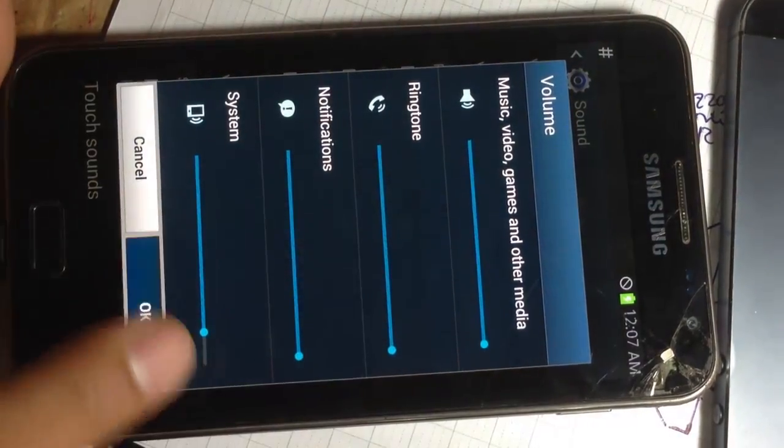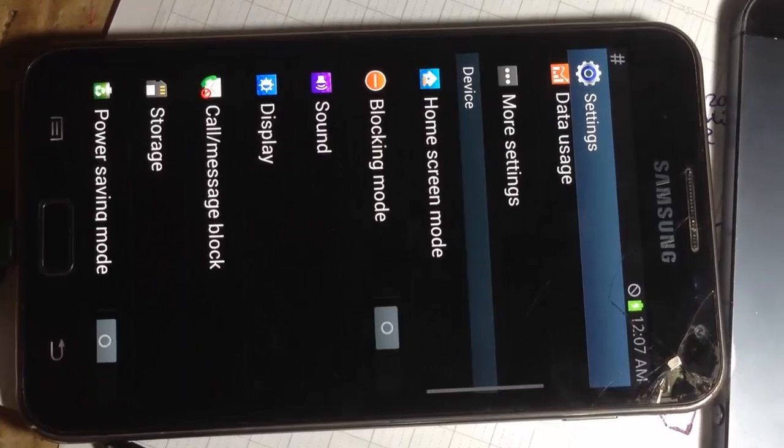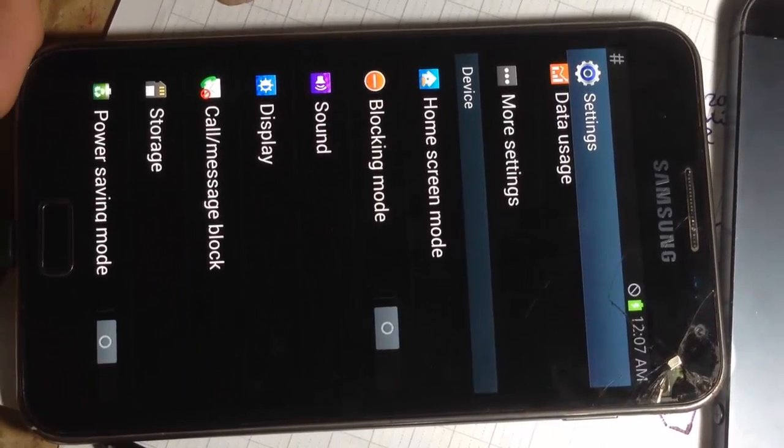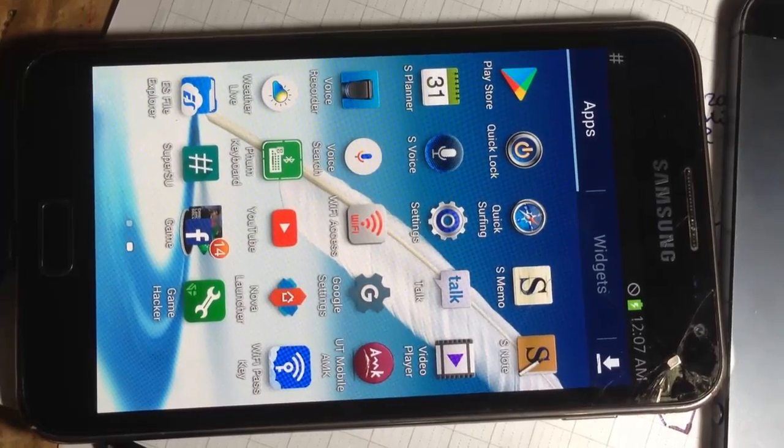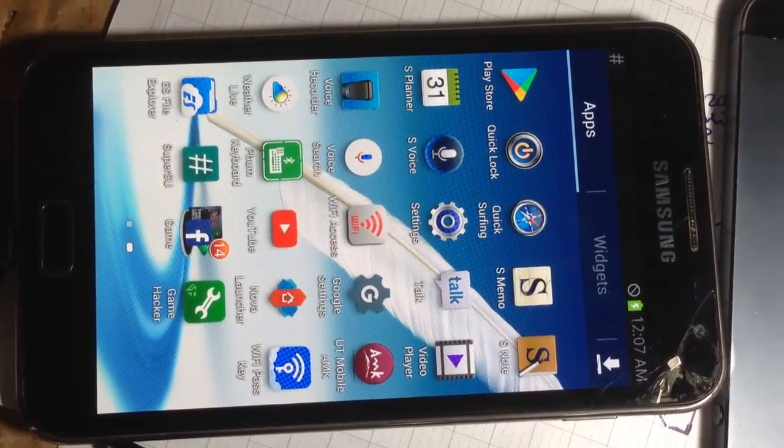very good. Okay, this is something that you must know on all Samsung, or any Samsung, or any Galaxy Samsung, or all Galaxy. You must resolve it by this way.